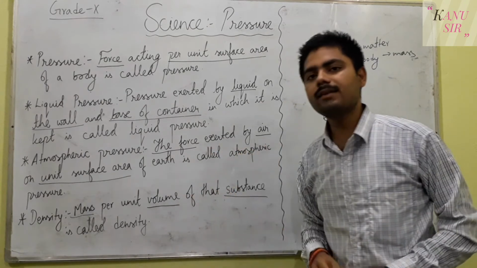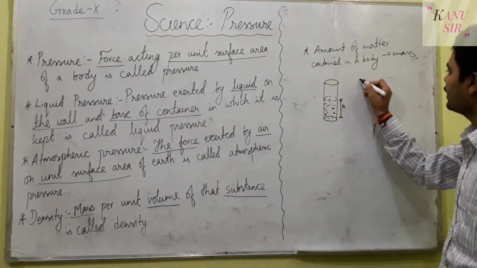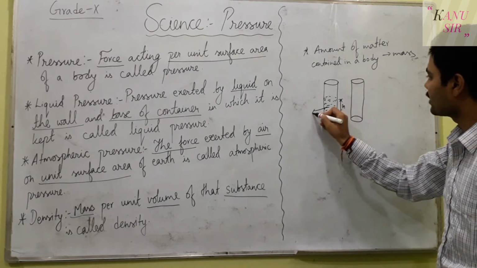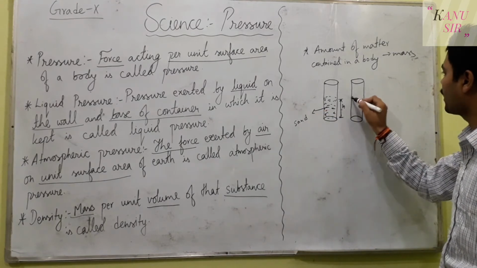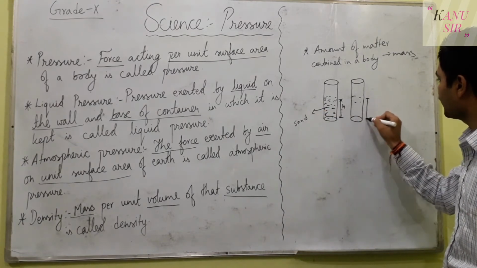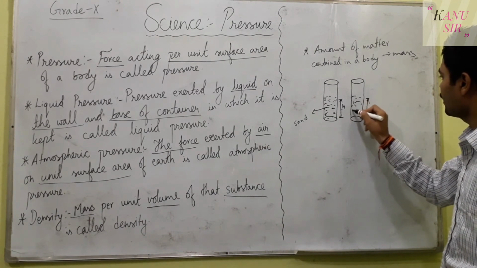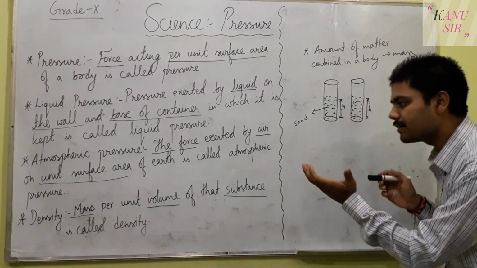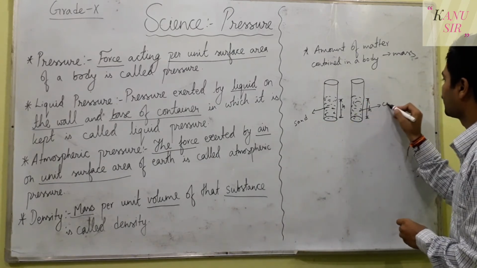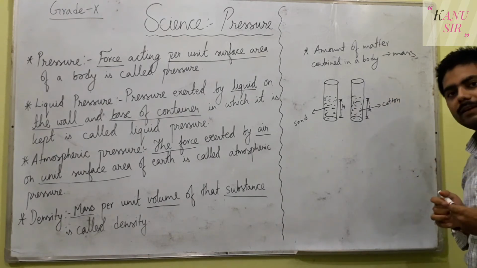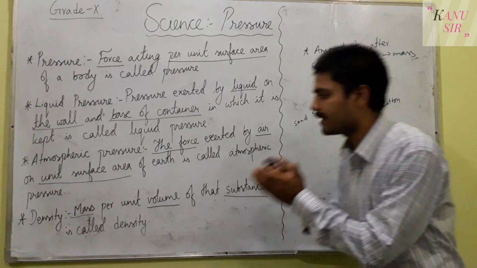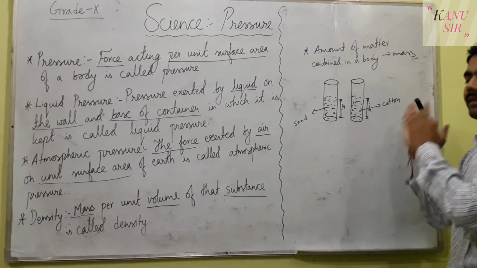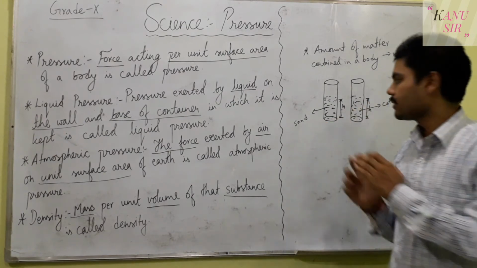It becomes heavy, or it proves its heaviness. Then that is called density. For example, in a similar cylinder, if we fill sand, and now if we fill cotton in it up to the same height, then what do we experience here? The heaviness of the sand is greater than the heaviness of the cotton-filled cylinder. So it proves that the density is higher in sand than cotton, or the density of cotton is lesser than the density of sand.